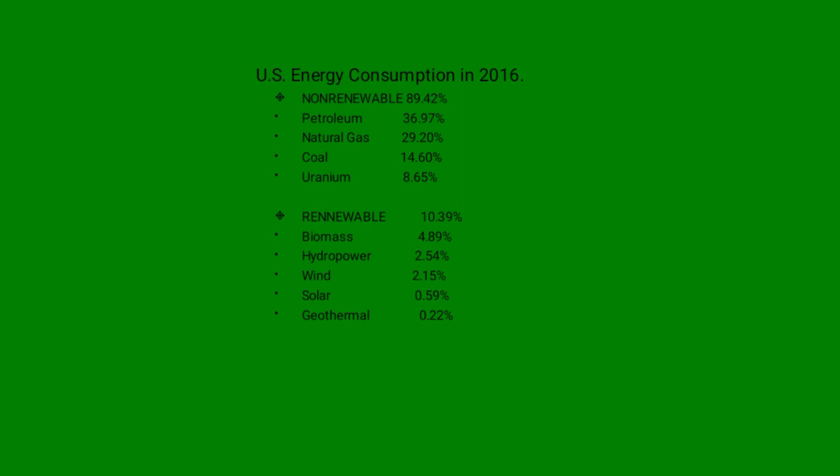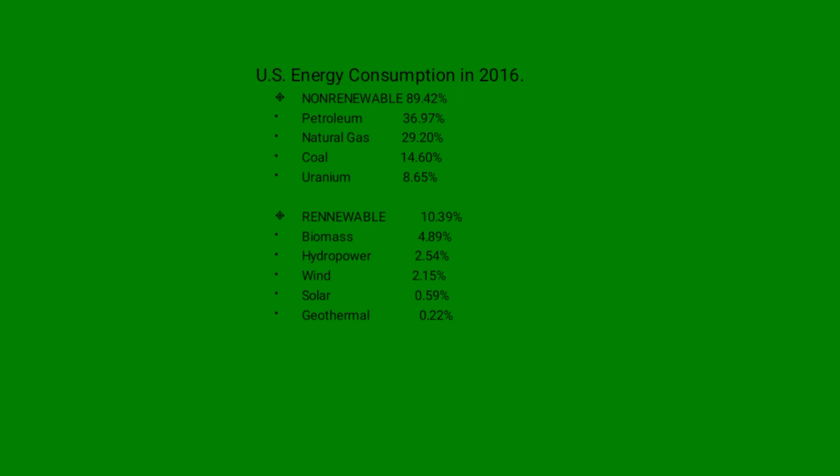And if we break it down, you see that petrol is taking a portion of 36.97%, the natural gas is taking 29.20%, the coal is taking 14.60%, the uranium is taking 8.6%.